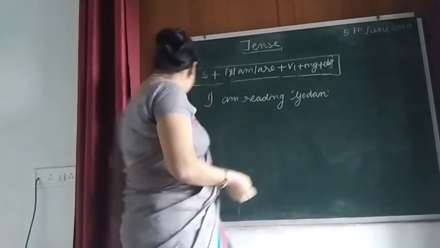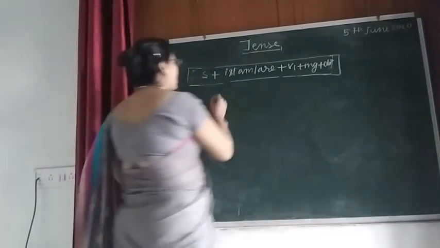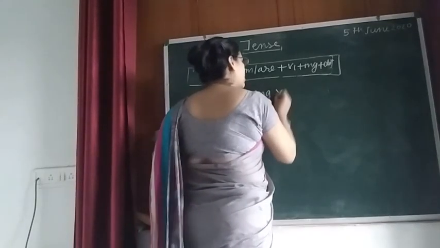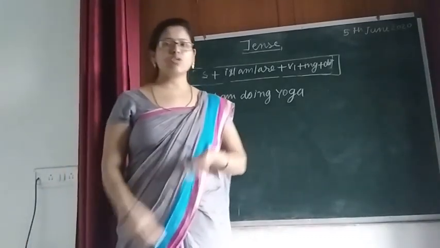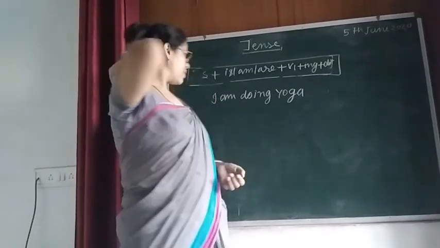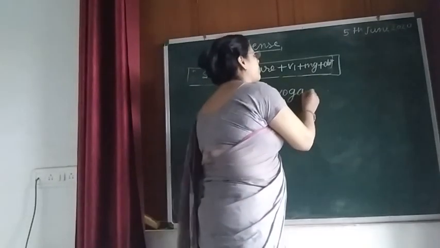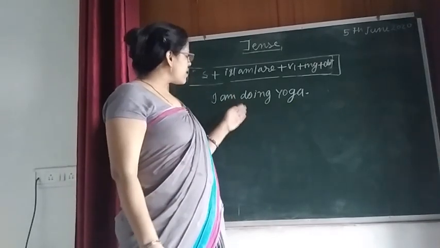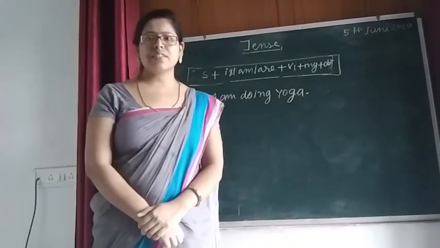Okay. Similarly, I can say here, I am doing yoga. Right now, what am I doing? I am talking to you. I am giving my lecture. I am teaching you. But what I told here, I am doing yoga. That means it is a temporary action. So this sentence is also an example of present imperfect tense.